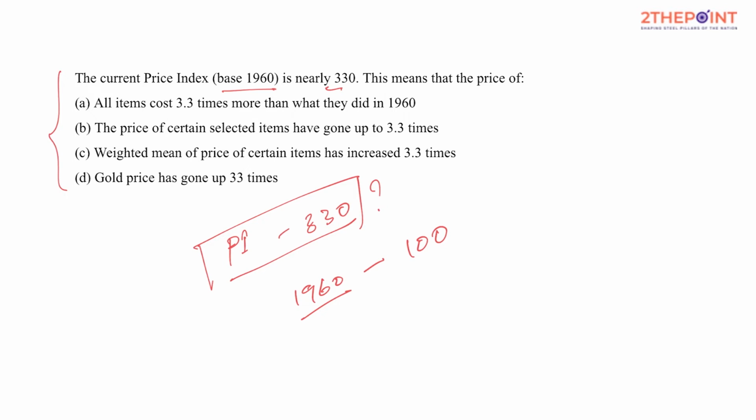All items cost 3.3 times more than what they did in 1960. All items, this seems to be something you need to take care of. Let's look at the alternatives. The price of certain selected items have gone up to 3.3 times. Maybe partly this is right. The weighted mean of price of certain items has increased 3.3 times. This seems to be the most appropriate out of these three. Now let's look at the fourth one. Gold price has gone up 33 times. That doesn't make any sense.